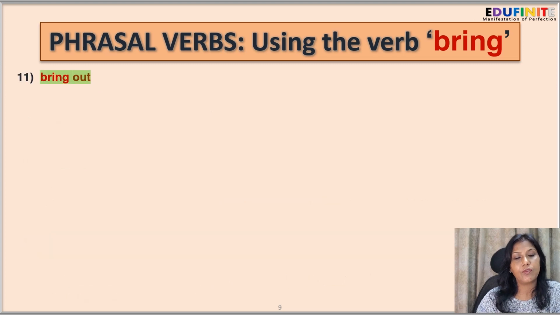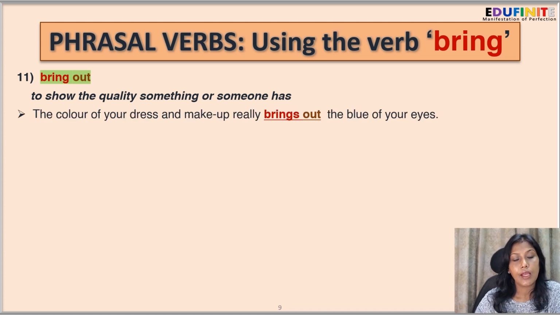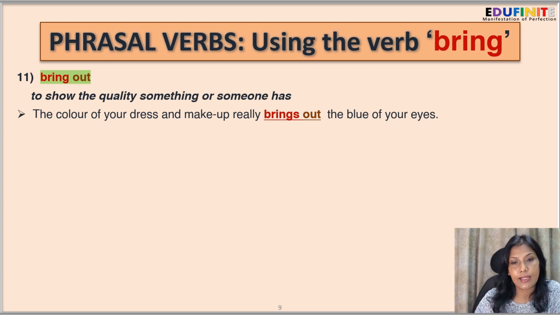Well, the next phrasal verb is bring out, and it means to show the quality something or someone has. The color of your dress and makeup really brings out the blue of your eyes. So I'm complimenting someone who has blue eyes. The color of her dress as well as the makeup that she has put on is accentuating her blue eyes. So that brings out her blue eyes.